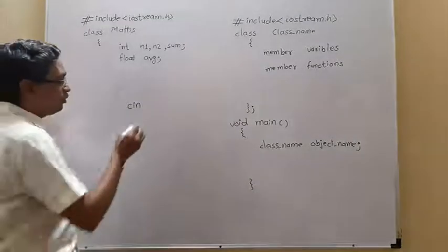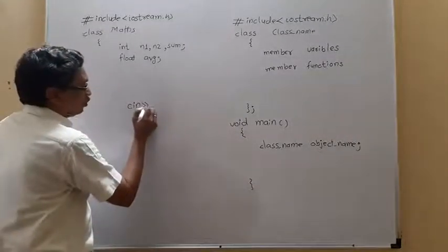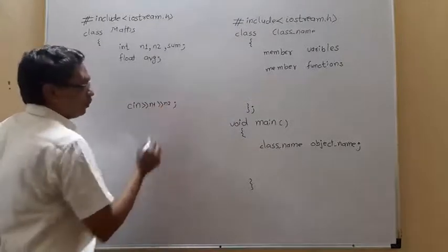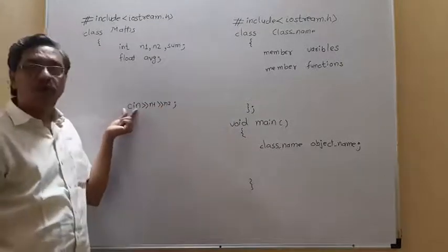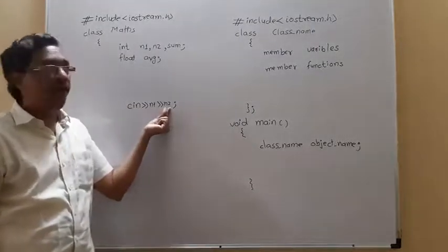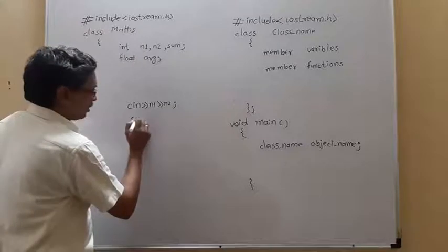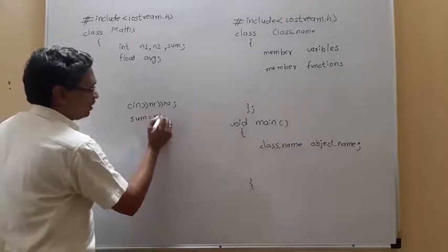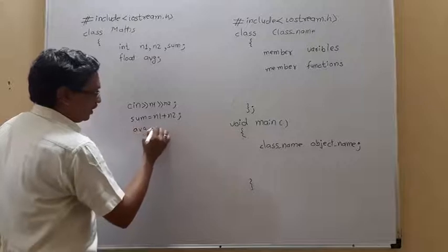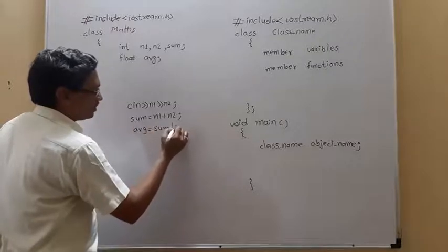We want to read two values for n1 and n2. So we use cin, then the extraction operator n1, the extraction operator n2. This indicates you want to read two values. The first value is for n1 and the second value is for n2. Then calculate sum. That is, sum is equal to n1 plus n2. Then we calculate average, sum divided by 2.0.